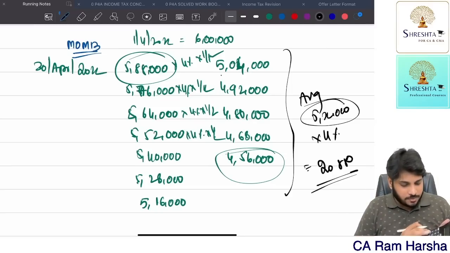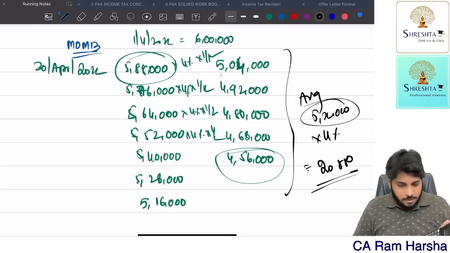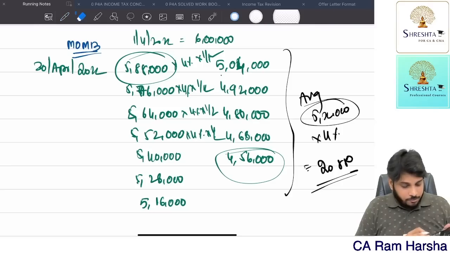5,88,000 into 4% divided by 12. Memory plus. 5,76,000 into 4% divided by 12. M plus. 5,64,000 into 4% divided by 12. 5,52,000 into 4% divided by 12. 5,40,000 into 4% divided by 12. 5,28,000 into 4% divided by 12.